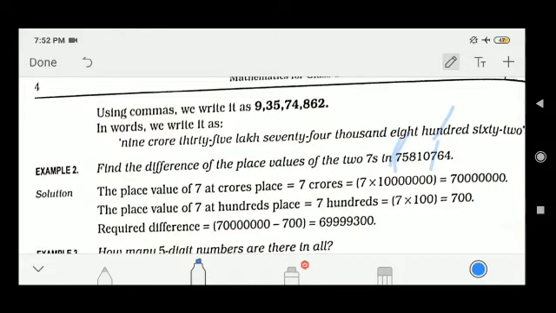The crore place 7 has a place value of 7 followed by 7 zeros, and the 7 in the hundreds place has place value 700. Then just subtract, and you get the difference between the two 7s, one in the crore place and another in the hundreds place.